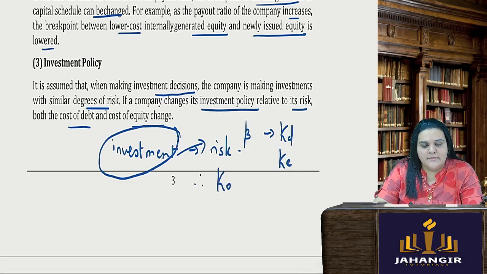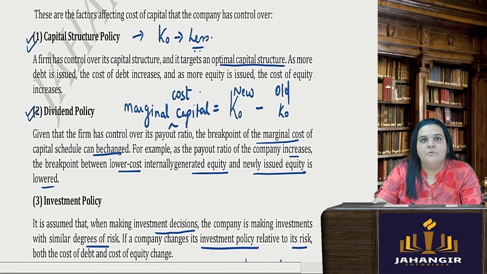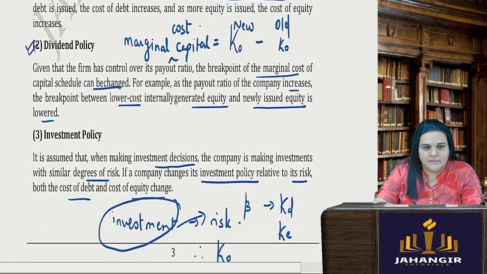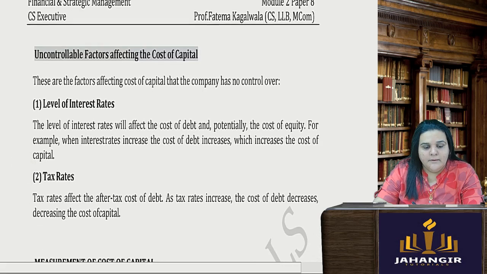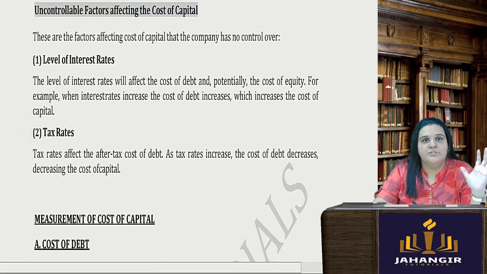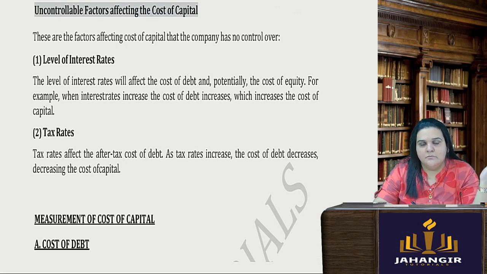So there are three things which can help you control your cost of capital: your capital structure, your dividend policy, and your investment policy. There are two factors which are uncontrollable. Obviously, the level of interest rate. That is not in the company's hands, it is in the hands of the RBI.